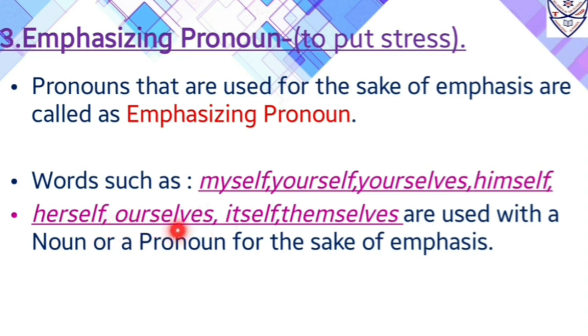With we, we will use ourselves as an emphasizing pronoun. With it, we will use itself as an emphasizing pronoun. And with they, we will use themselves as an emphasizing pronoun.